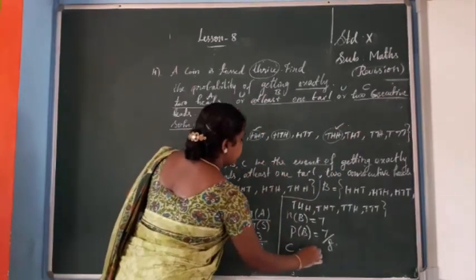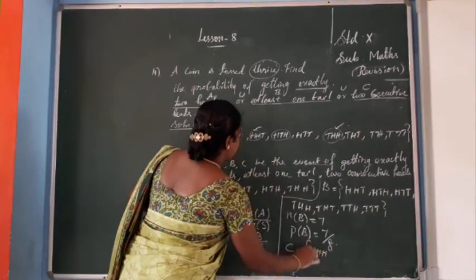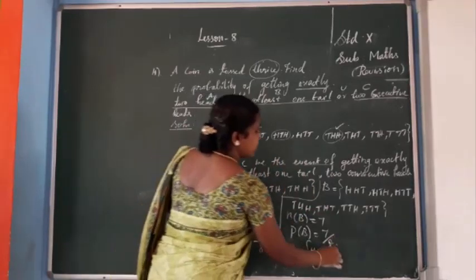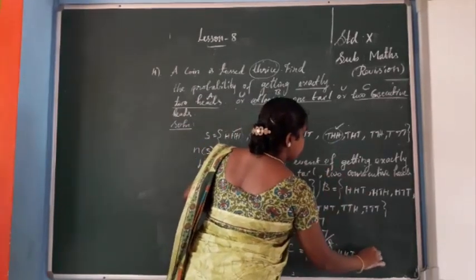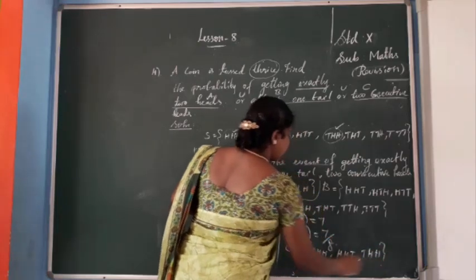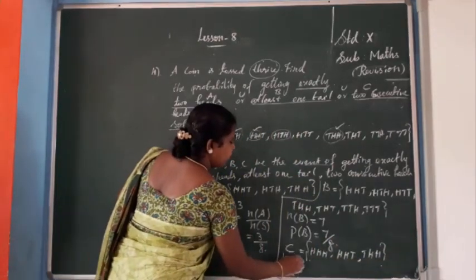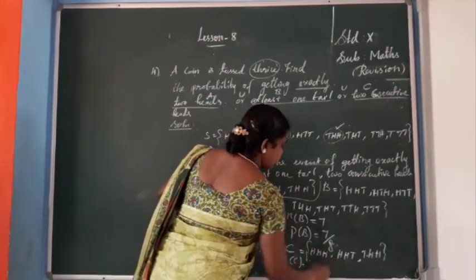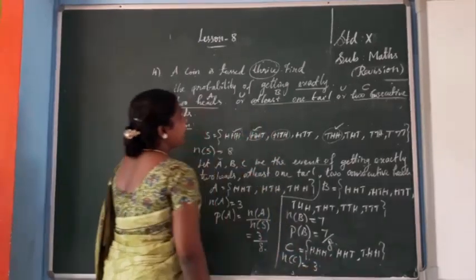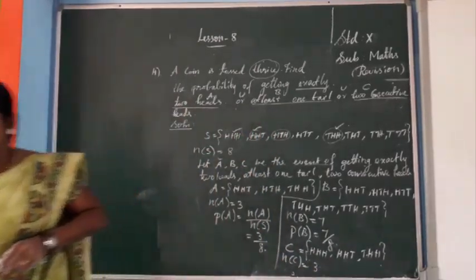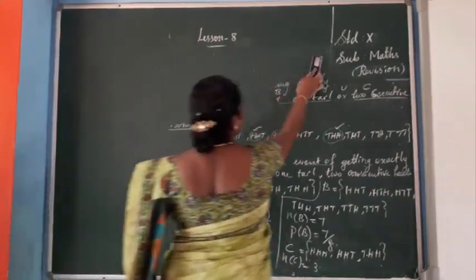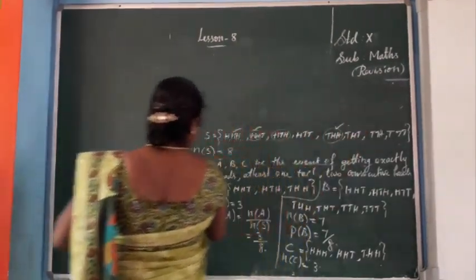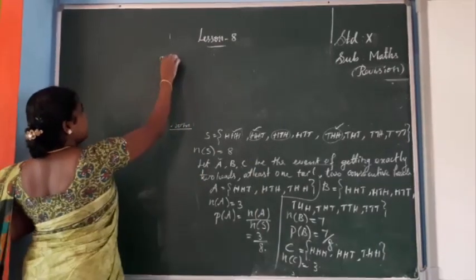So H H, next H T, another one is T H. So you count it. So n of C equal to 1, 2, 3, so equal to 3. Then P of C equal to 3 by 8.